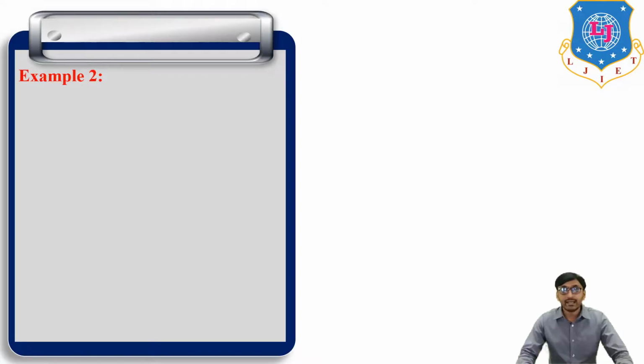Then example number 2, def radian_to_degree. Def is a keyword, radian_to_degree is the function, and in the parentheses alpha is the formal argument.